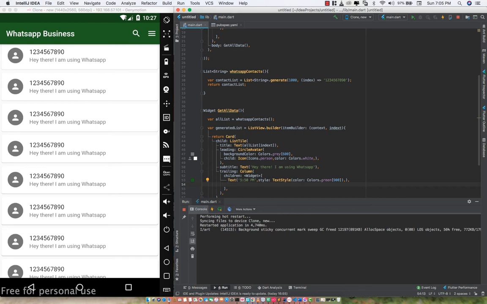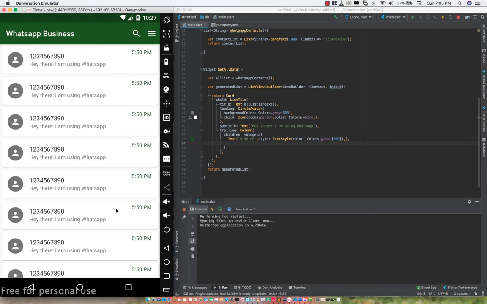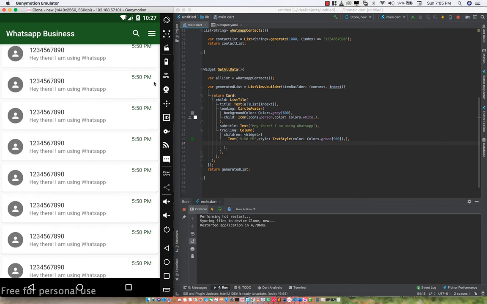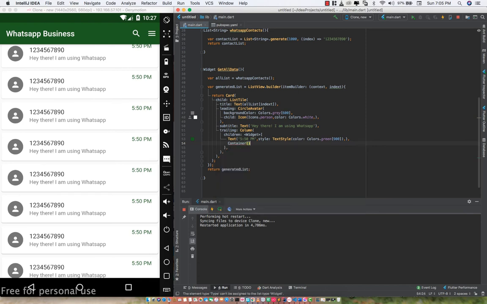But before we add a container, let's refresh this and see what we have here. Okay guys, so you could see that we now have the time generated right here on top of everything, and it's amazing.